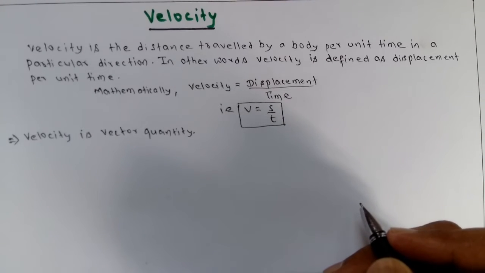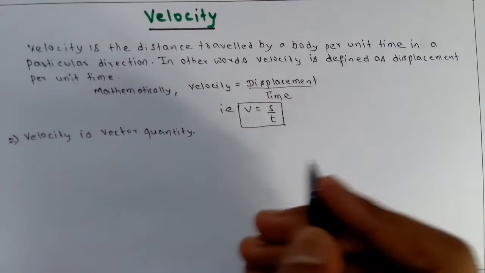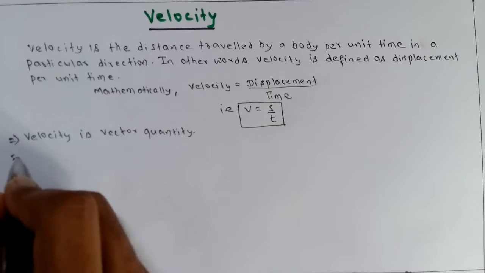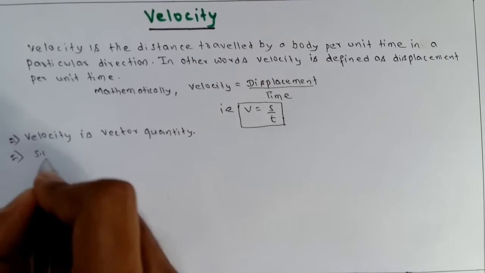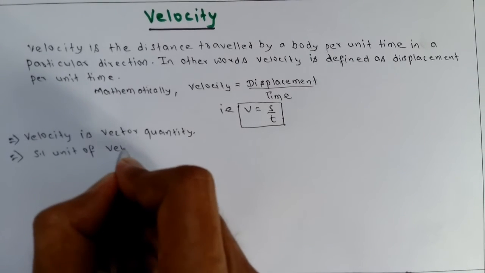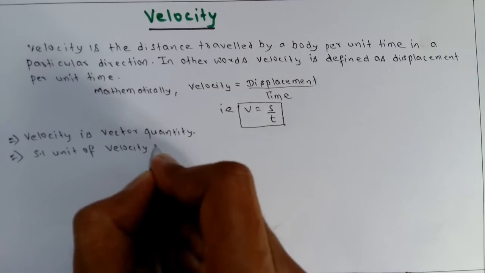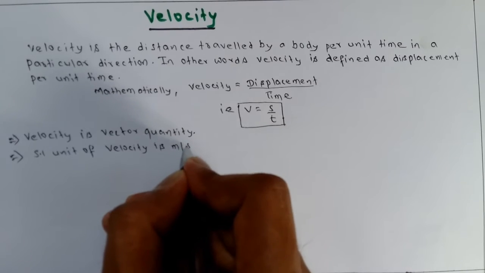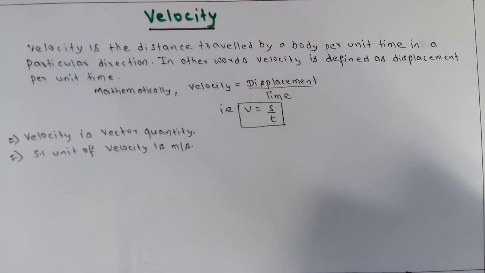And the SI unit of velocity is meter per second.